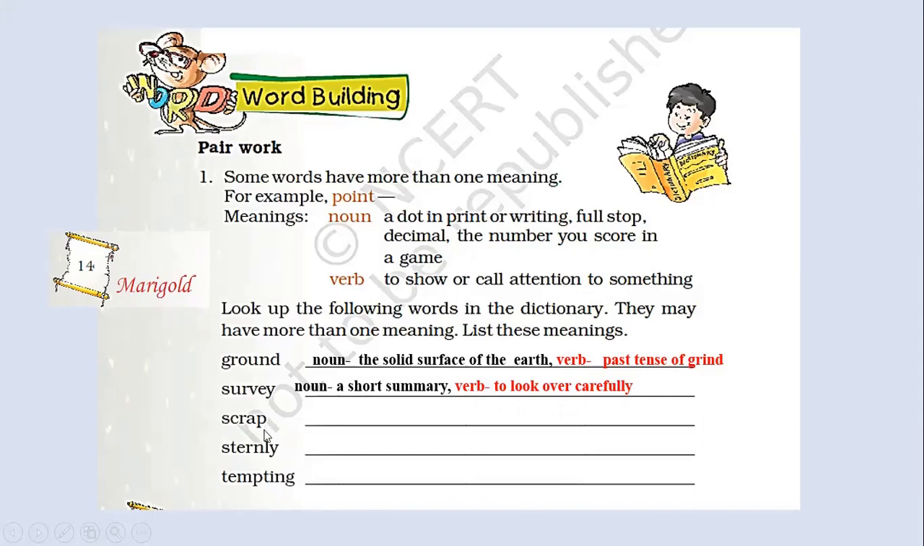Moving on to the next word, scrap. As a noun, the word scrap refers to some waste material that is to be thrown. As a verb, it means to remove or discard. The next word, sternly, is an adjective and it means strictly. Finally, we have the word tempting, which is also an adjective and it means attractive or appealing.